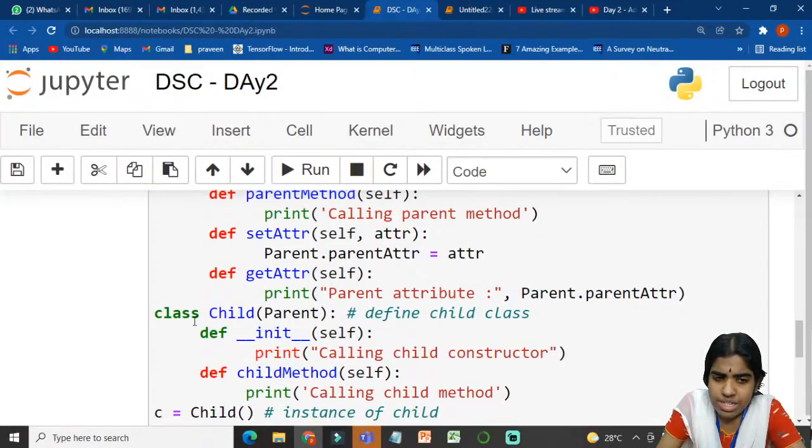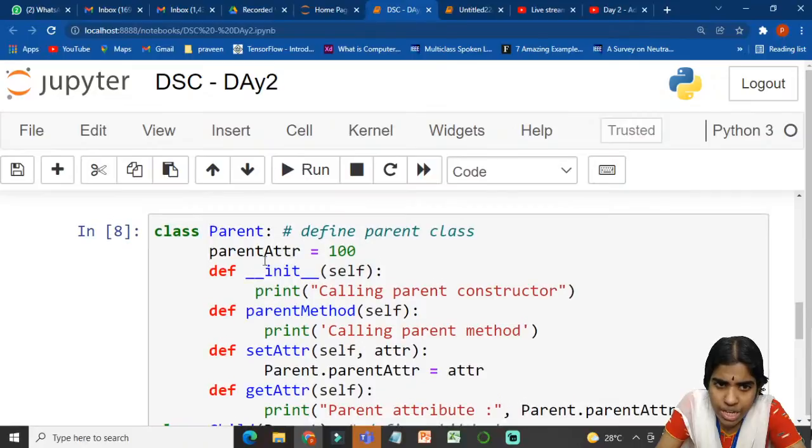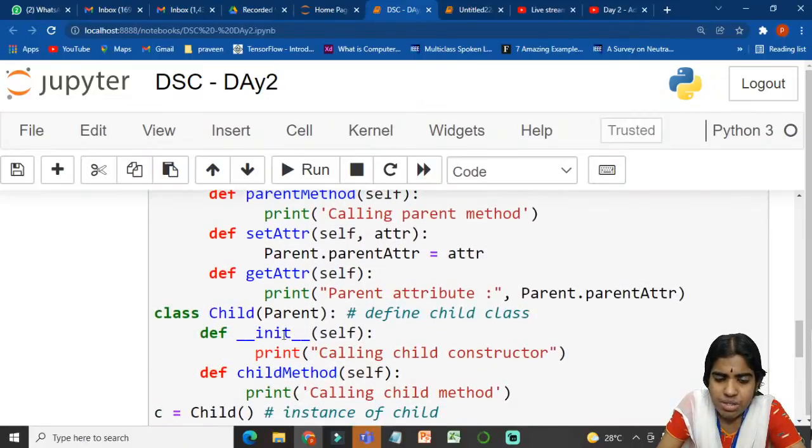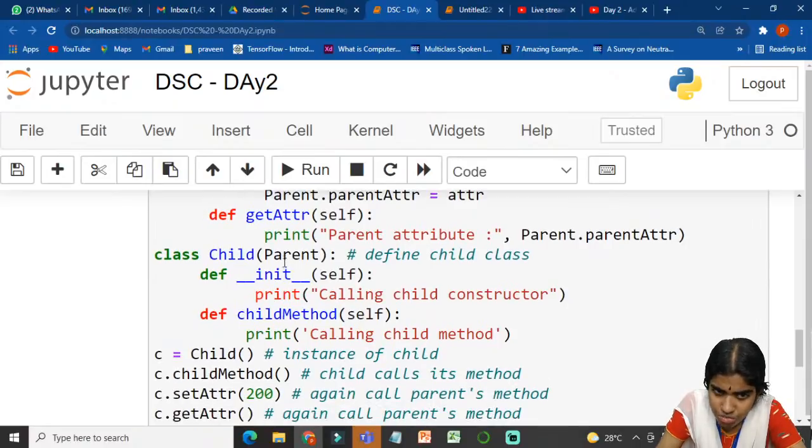After doing this, I am defining a class called child class. I am trying to inherit the properties of my parent class. I am defining a user defined function using the def keyword. I am initializing my child class, so I am calling the child class constructor. After doing this, def child method, where self denotes an instance of this class.